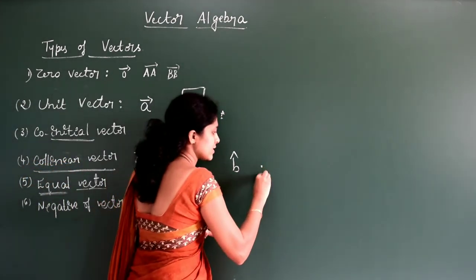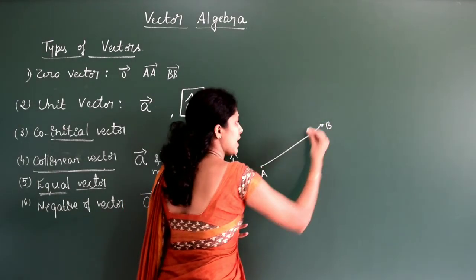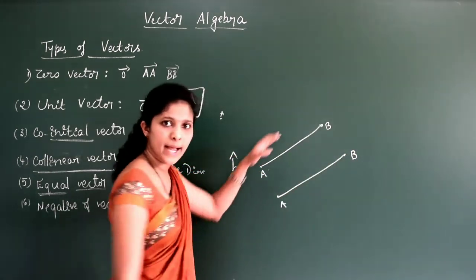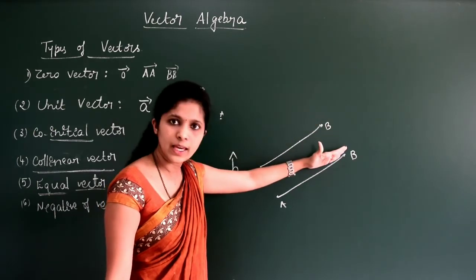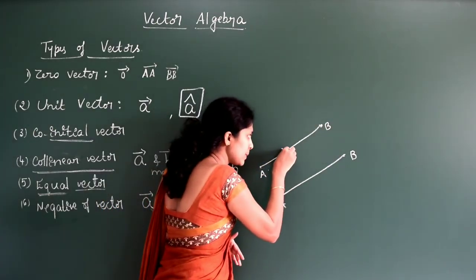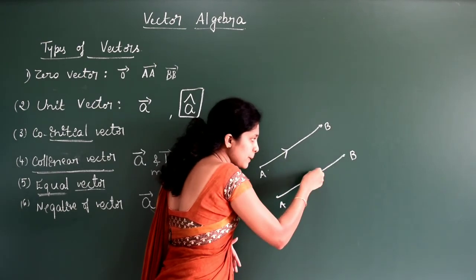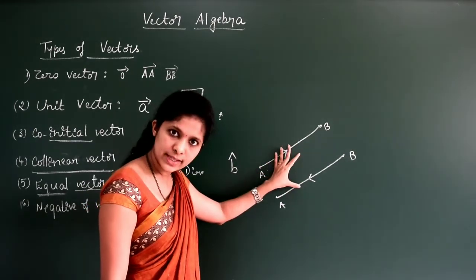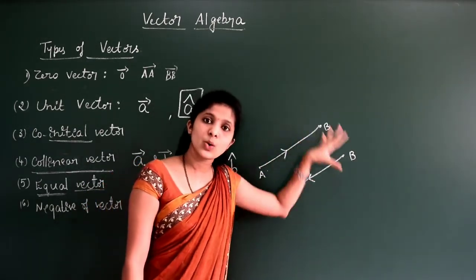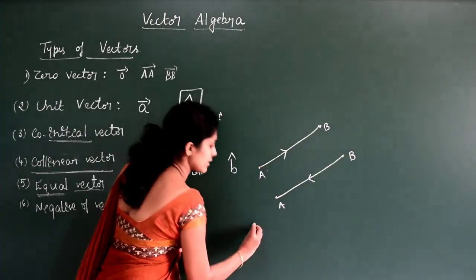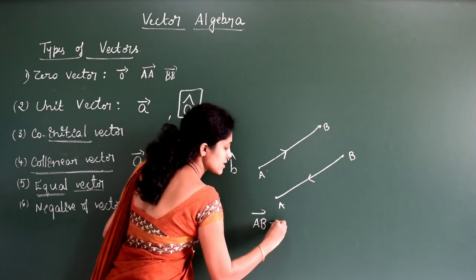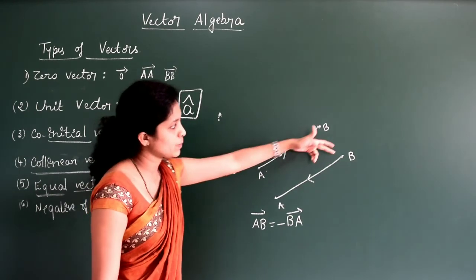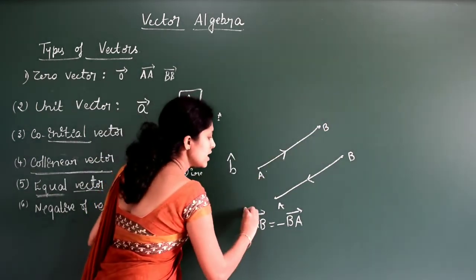For example, if I consider this is A and this is B, and here also I consider A, B. The magnitude, I mean the length of this AB and this AB, is the same, but the direction of this will be A to B and the direction of this will be B to A. If any two vectors have the same length and magnitude but opposite direction, then those two vectors are called negative of vectors. We can write this as AB vector is equal to minus BA vector. This is about the negative of a vector.